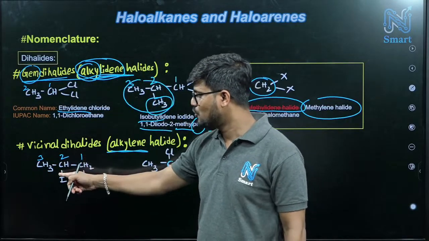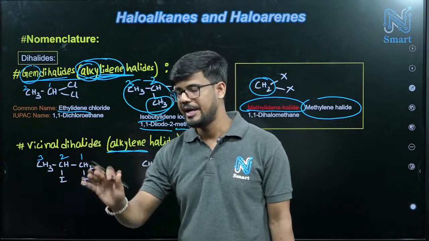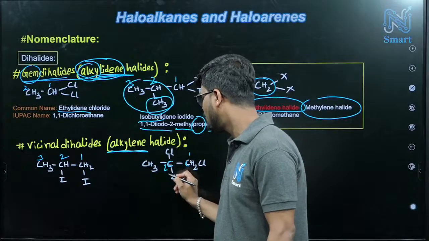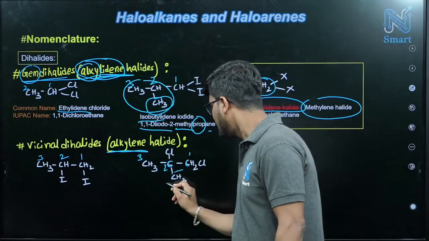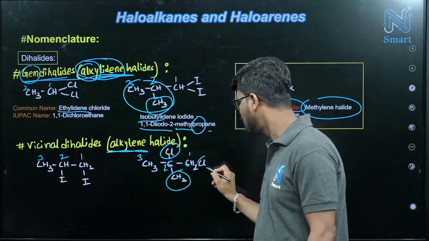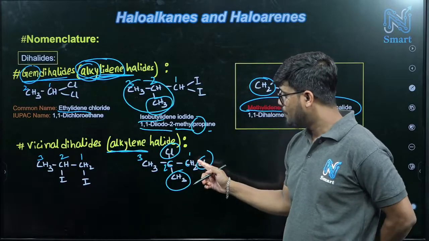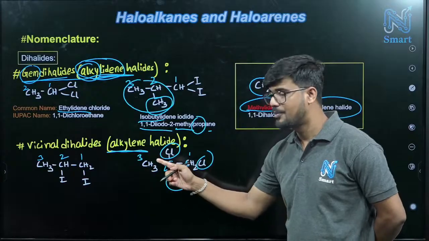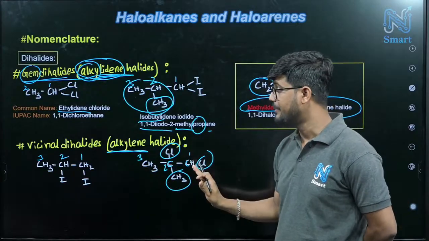So 1,2-diiodopropane is done. Here 1, 2, and this one will be 3 or that one will be 3, and this 2 will be your substituent, right? This 3 will be your substituent. So 1,2-dichloro-2-methylpropane is the IUPAC name.